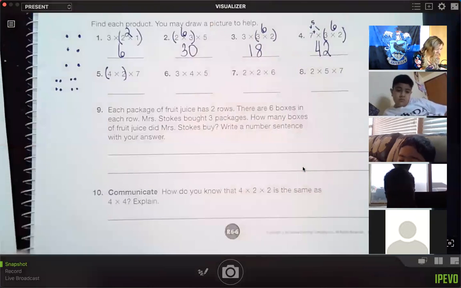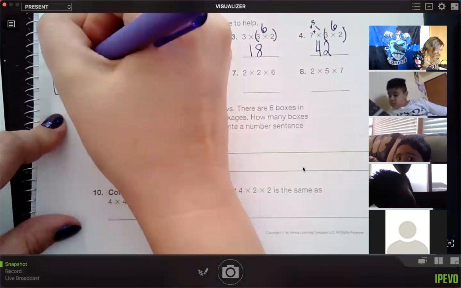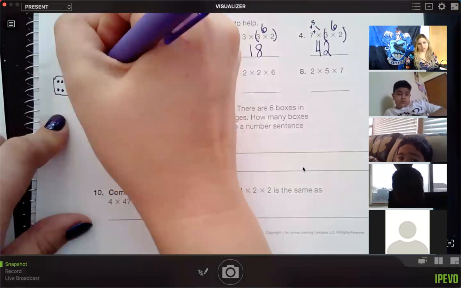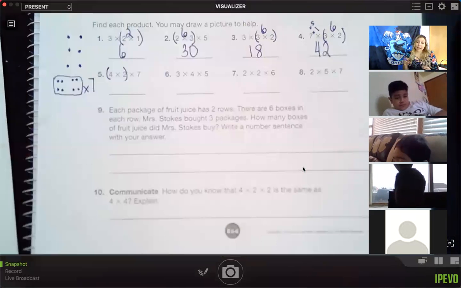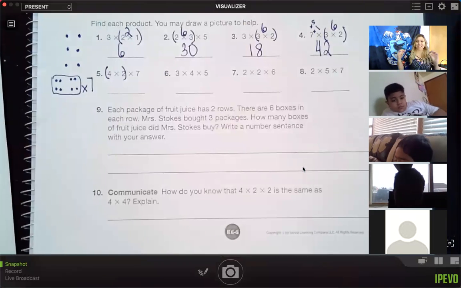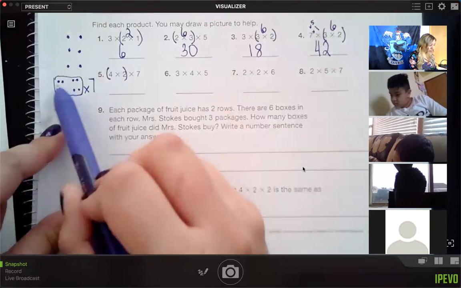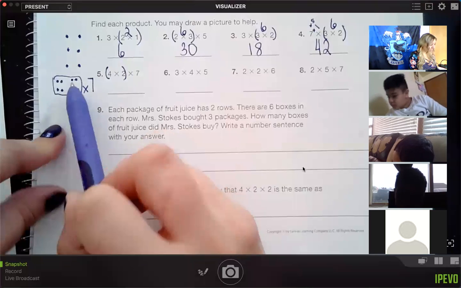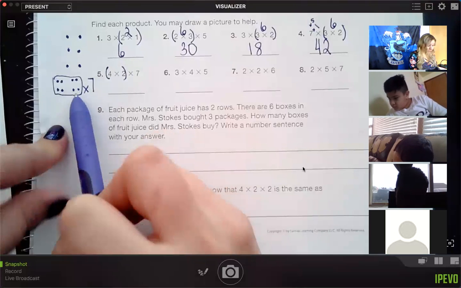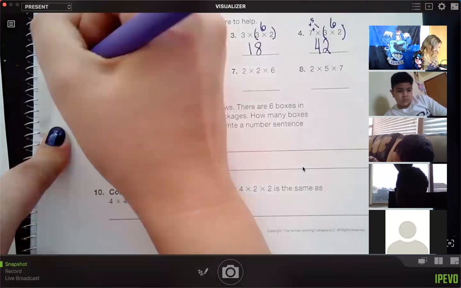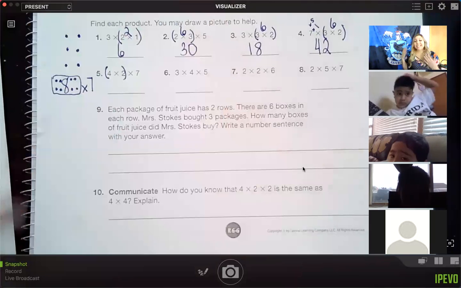And then I'm taking this times 7. So I'm adding that amount 7 times. So 4 times 2 in this box, I have 1, 2, 3, 4. There's one group. 5, 6, 7, 8. There's that other group for 4 times 2. So this is 8.